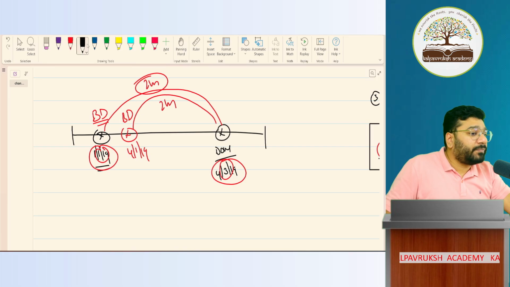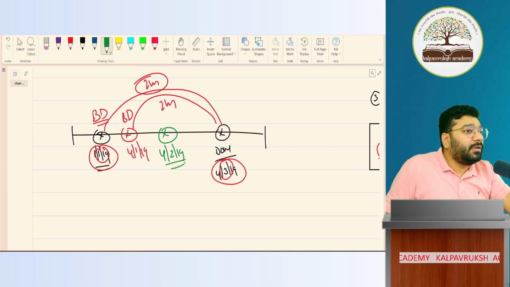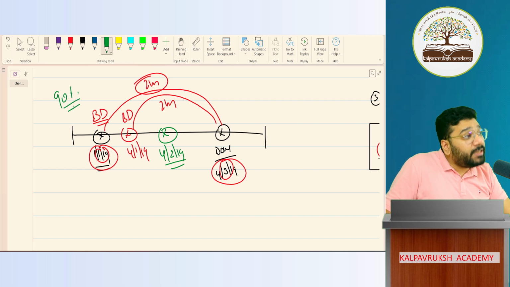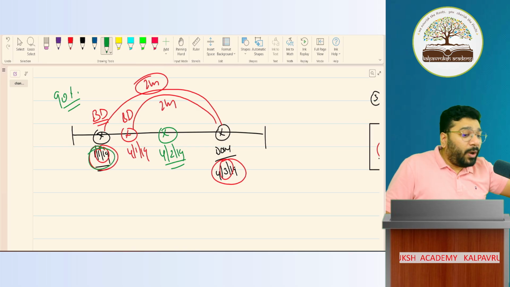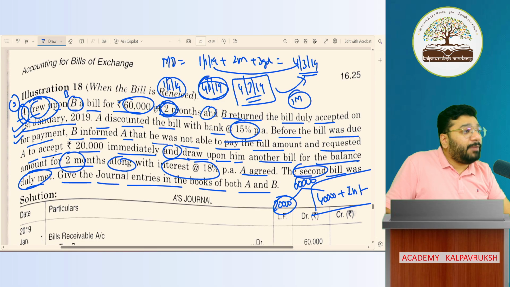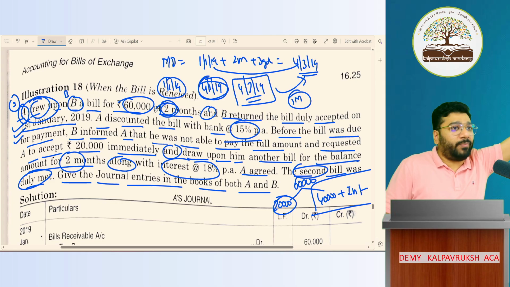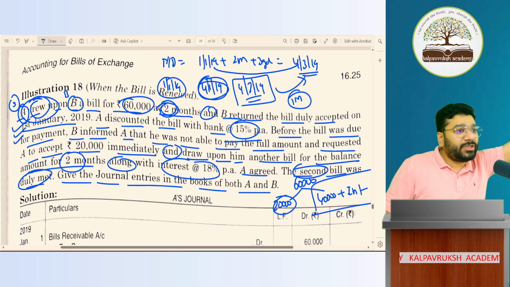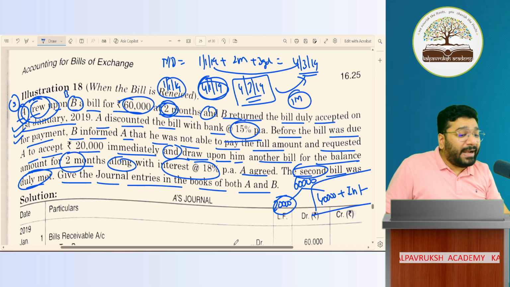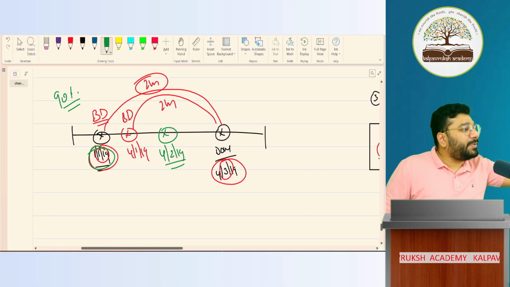The problem comes when the question says that the seller has discounted the bill on 4 Feb 2019. Now here, 90% of the questions that you've solved, generally the bill discounting is done in the month of issue. So whatever the credit period, for that period you calculated the interest in most of the questions. 90% of questions are like that only. In the exam, the remaining 10% they will ask.